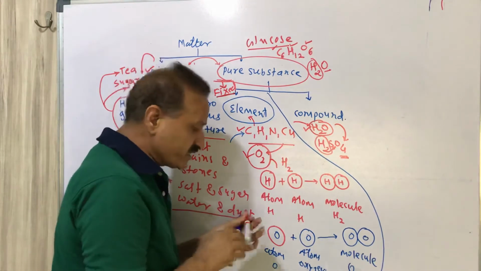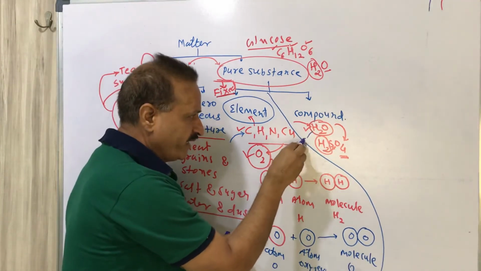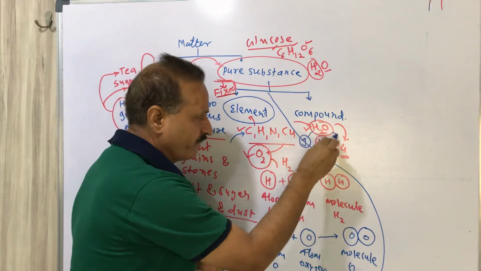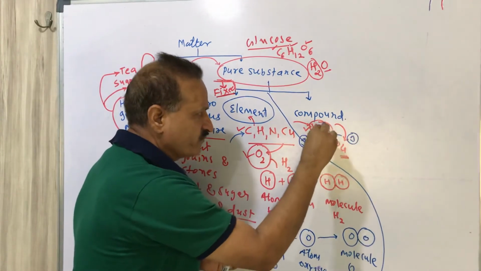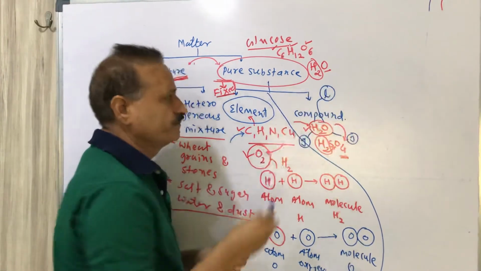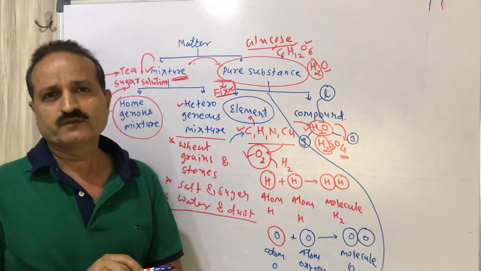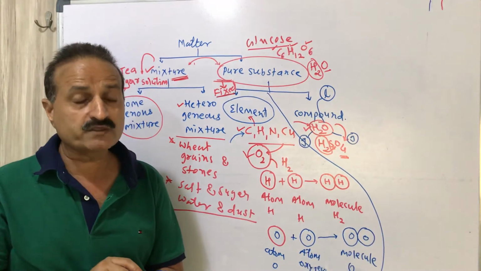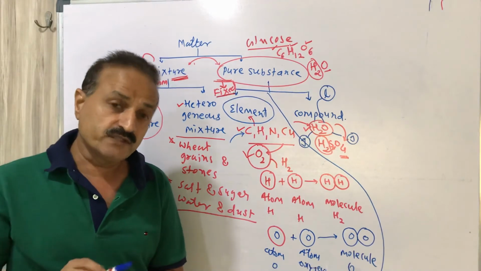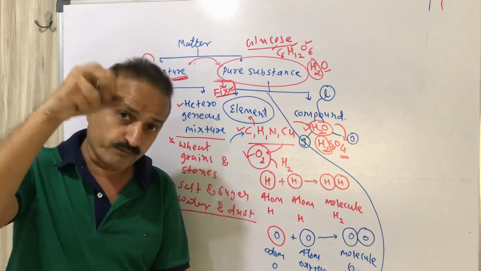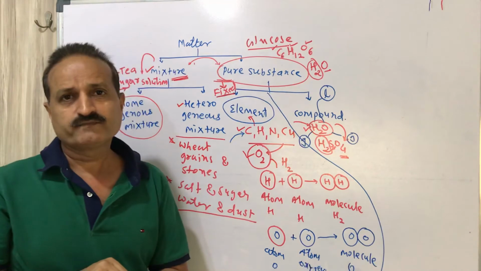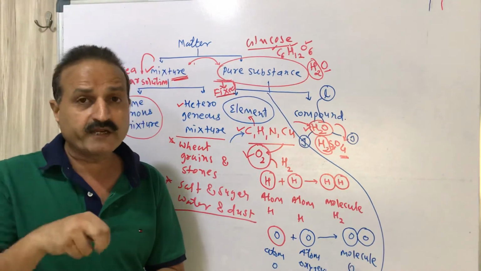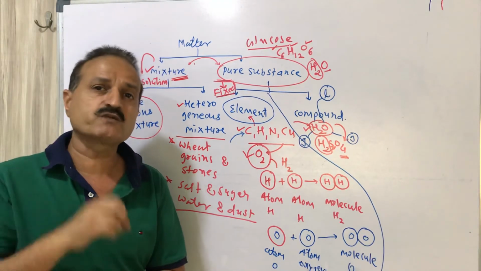Both are in gaseous form when available separately, but when water is formed, it is in liquid form. So the physical property of hydrogen and oxygen, which is gaseous form, is lost.